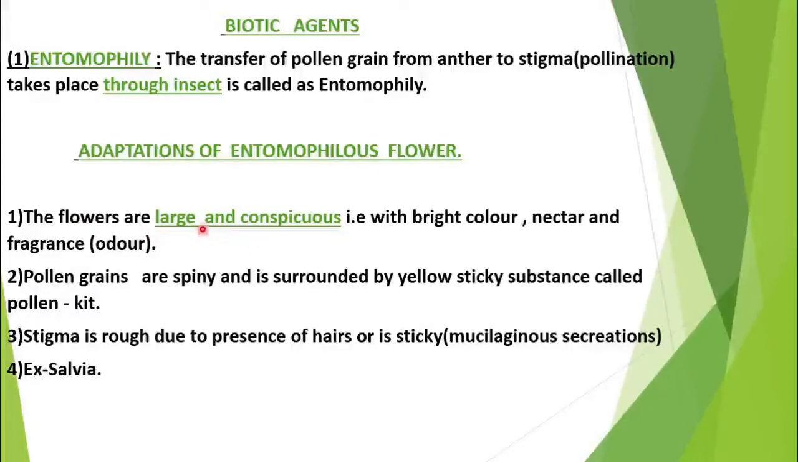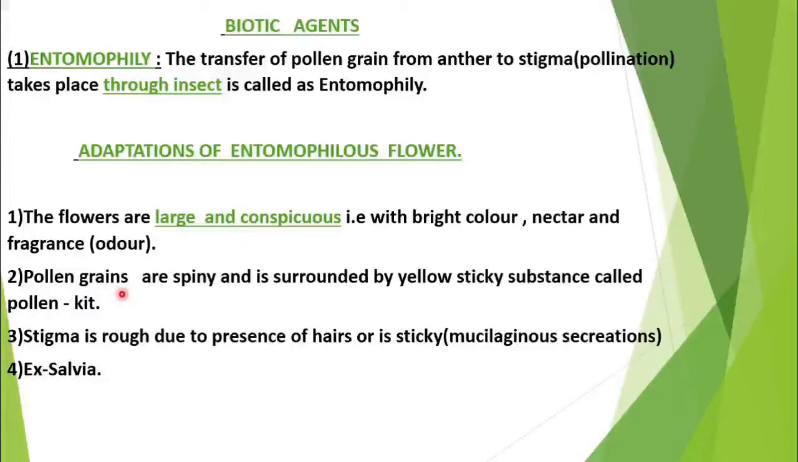conspicuous. Why large? Because they can be easily visible to insects. And why are they conspicuous? Conspicuous means they have very bright color, they have nectar, and they have fragrance, because insects need these things. Insects get attracted only because of bright color, nectar, or fragrance, and then only the pollination will take place when the insects come to the flower. So here the modification or the adaptation is done by the flower. Here the flowers are large and they are conspicuous.